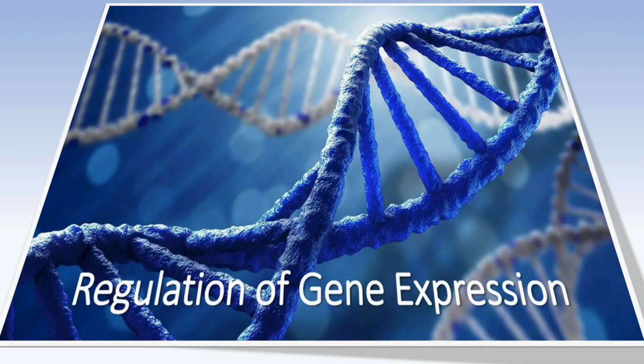Dear students, this video is talking about gene expression regulation in prokaryotes and eukaryotes. As you know, gene regulation is how cells control which genes are turned on or off. It's like a switch that tells the cell which instructions to follow. This process is very important because it helps the cell save energy and resources, making sure it only makes what it needs.